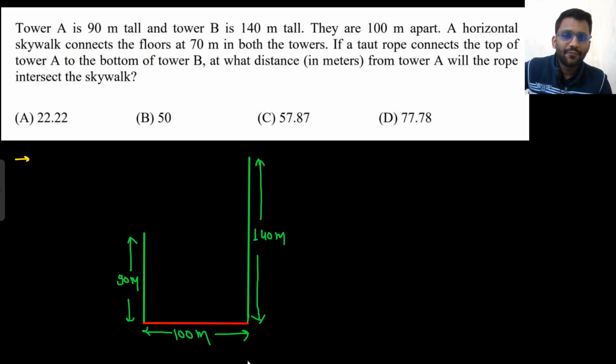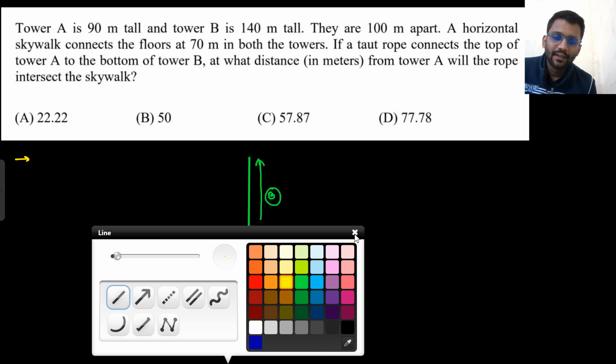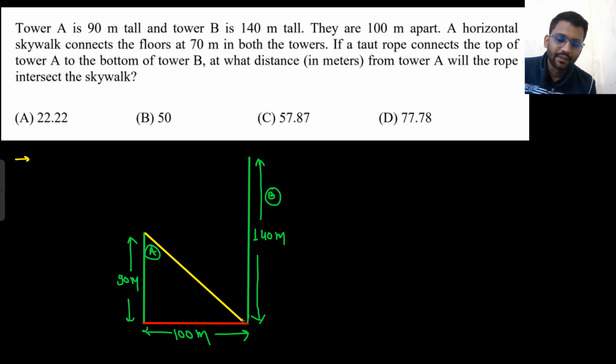Now they are saying if a taut rope connects the top of the tower A to the bottom of the tower B. So this was our tower A, and this was our tower B. So top of tower A is connected to the bottom of tower B by a rope. At what distance in meter from tower A will the rope intersect the skywalk? Now they are saying that this rope is intersecting the skywalk. Now there are 2 ways that it can intersect the skywalk, like this and like this.